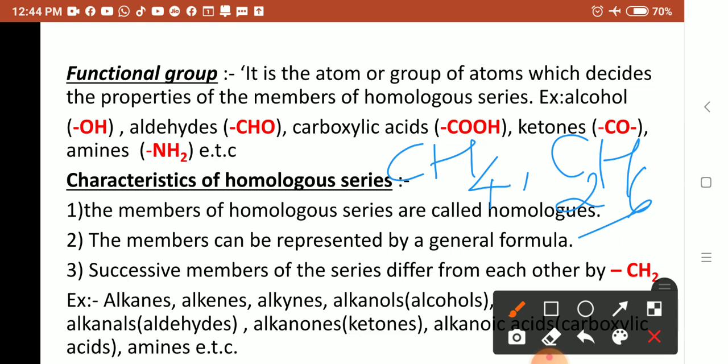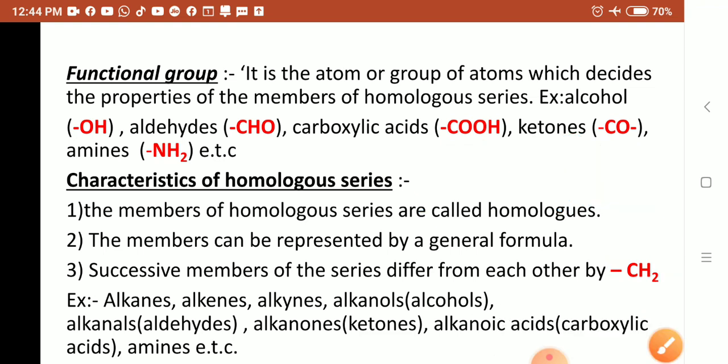So C, 2 minus 1, is 1, then H, 6 minus 4, is 2. So the CH2 group. Successive member means ethane from methane, propane from ethane; they differ by a CH2 group.